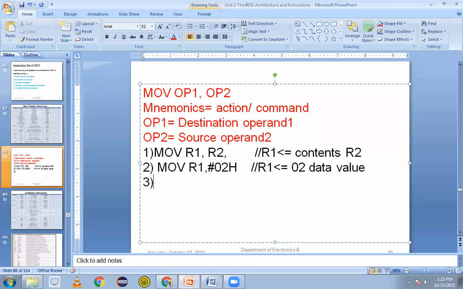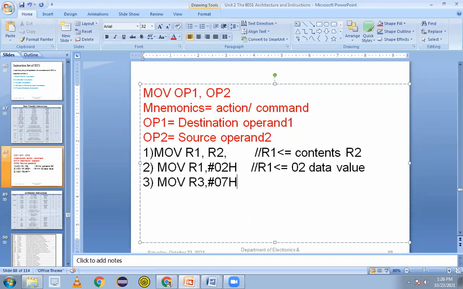Now I'll tell an example: take the data into the R3 register and the value will be 7. Who will tell me the instruction? So R3 will become value 7. It will be move by default because I want to shift data. So what will be the source and destination? Move R3, comma, hash 07.